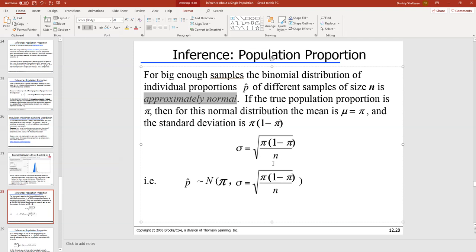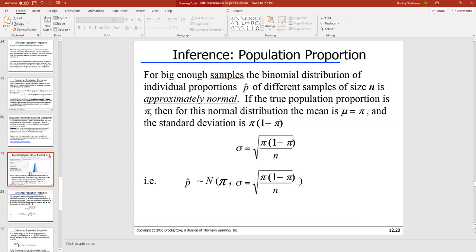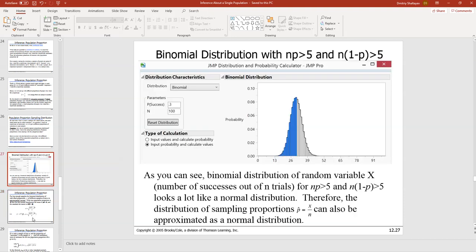Now, the properties are like this, okay? So if pi is my true population proportion, then I'm going to assume that all p-hats are normally distributed around pi, whatever that is in my population, and here is my formula for the sigma, okay? I have to take pi times 1 minus pi, divided by n, and take the square root of that. So that's the estimate of the standard deviation for this normal distribution, okay?